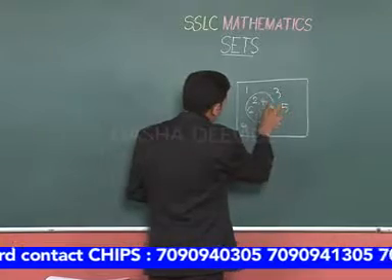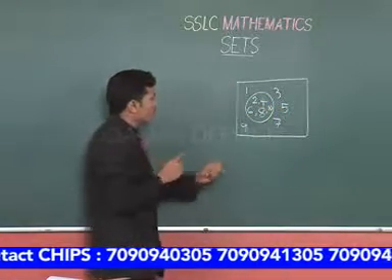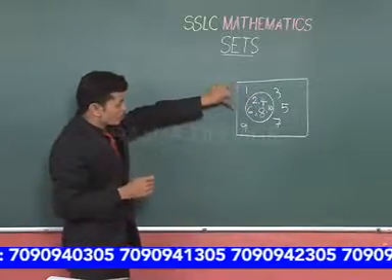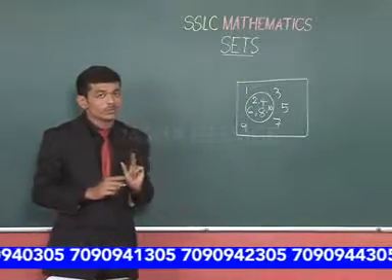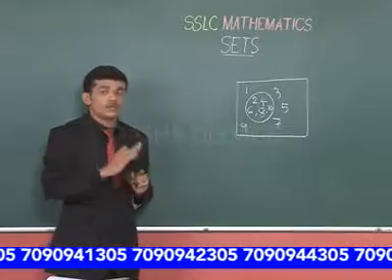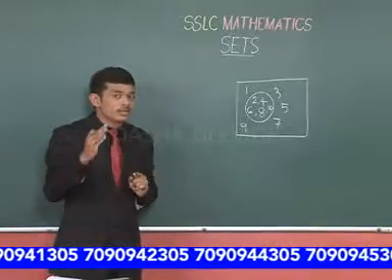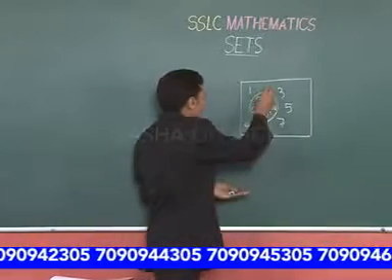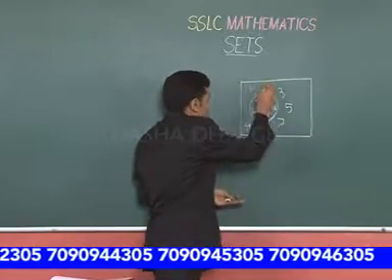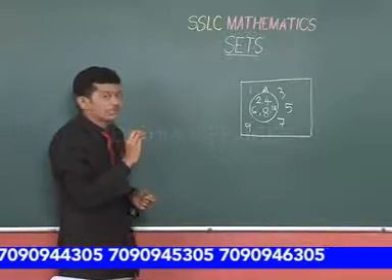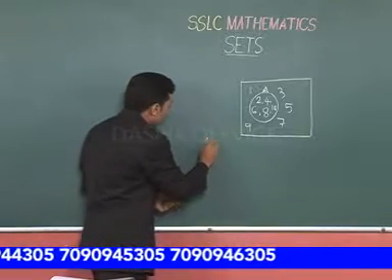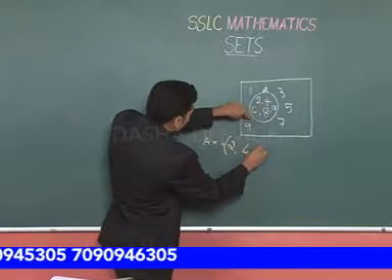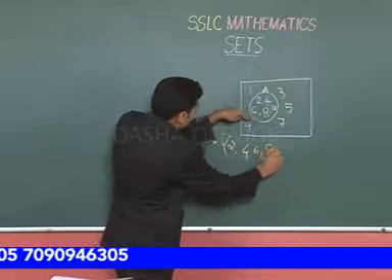So, this box represents a universal set with numbers 1 to 10, and in this we have a subset A. Now, A is equal to 2, 4, 6, 8 and 10.